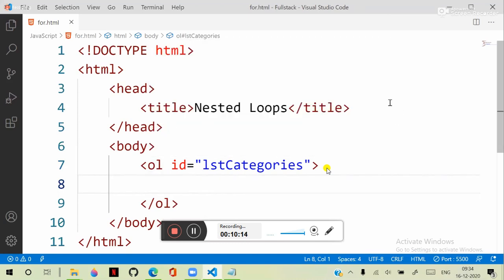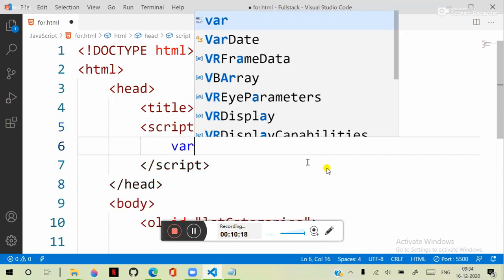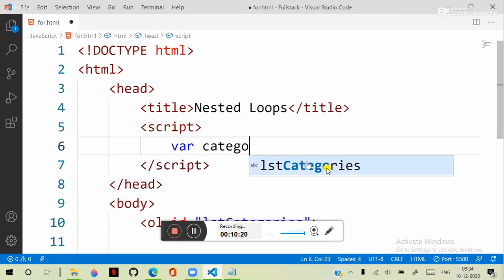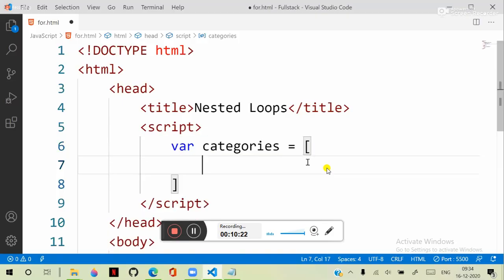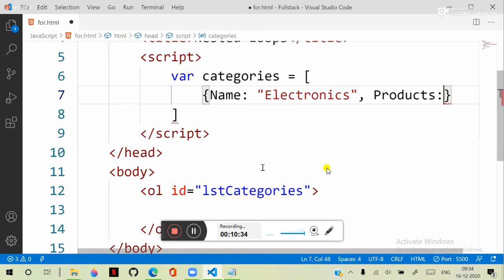Now here I am defining a script, and here we declared categories. Categories is an array. In the categories array, we have name as electronics, and inside that we have products. Products is again an array. This is a little bit complex data.